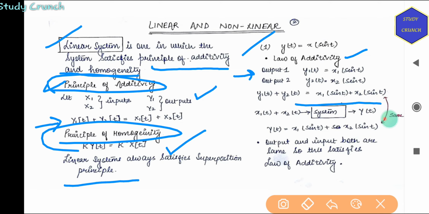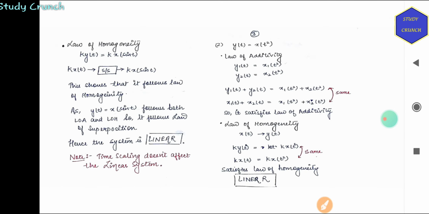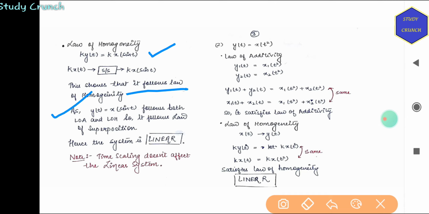When we give the sum to the system, the output is the same as the sum of the individual outputs. So it satisfies the law of additivity. Next, the law of homogeneity: k times y(t) equals k x(sin t). So again, this follows the law of homogeneity. So this system is linear.